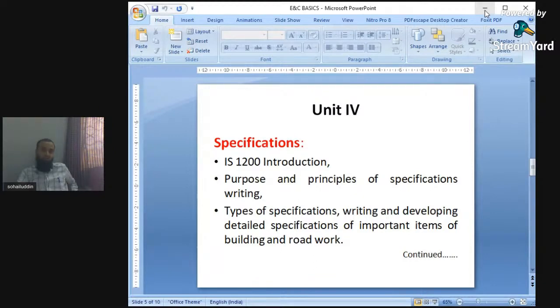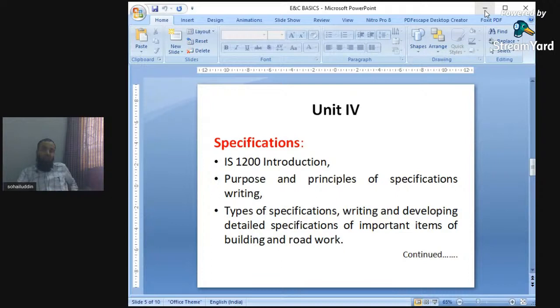Only this short form or this word doesn't relate the word. So in PCC, what will be the quantity of cement? What will be the quantity of sand? What will be the quantity of aggregates? Or what will be the quality of materials required? And what should be the specification of those materials?